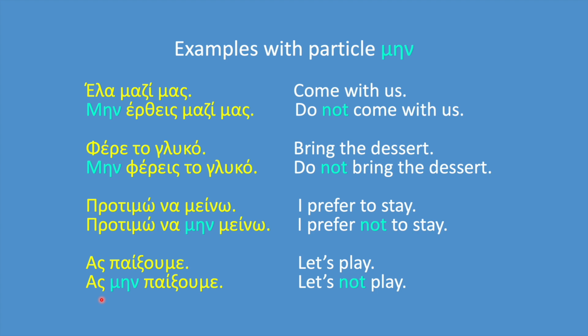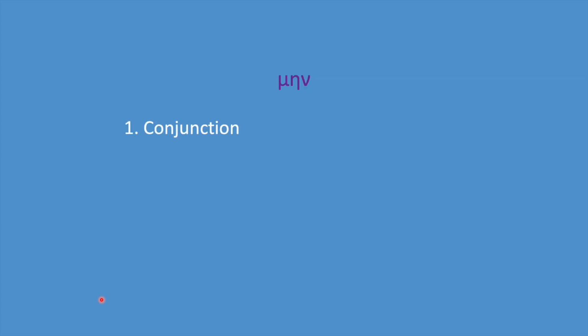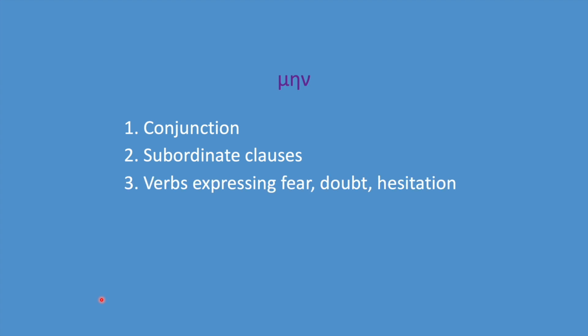And now we come to the tricky part. Min is also a conjunction. It can introduce a subordinate clause and dependent clause. It's used after verbs that express fear, doubt, hesitation, and similar emotions. In this capacity, min has the same meaning as the word μήπως, and it can replace it.